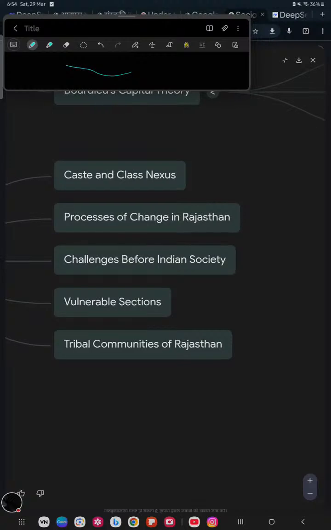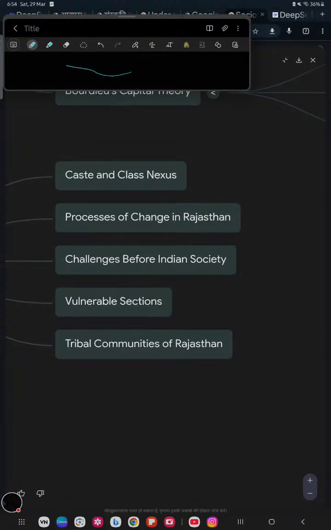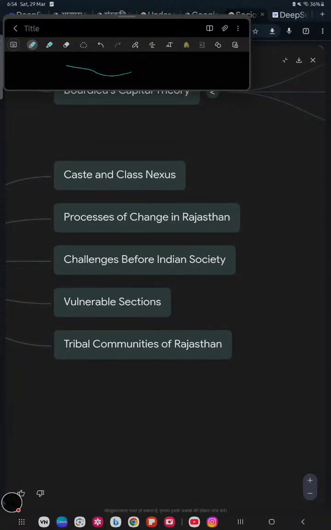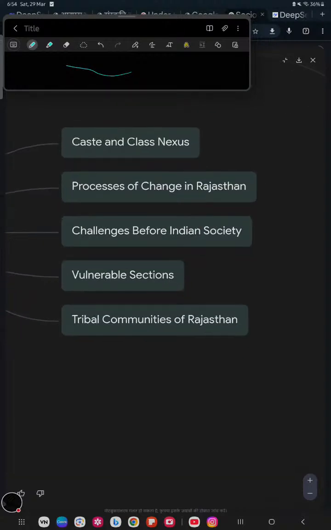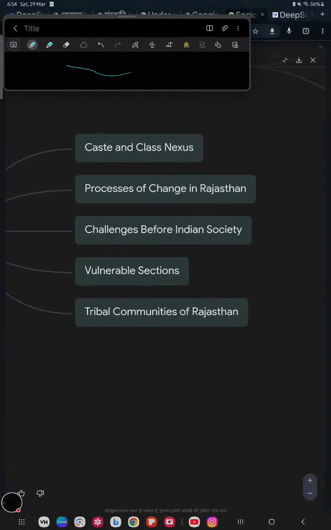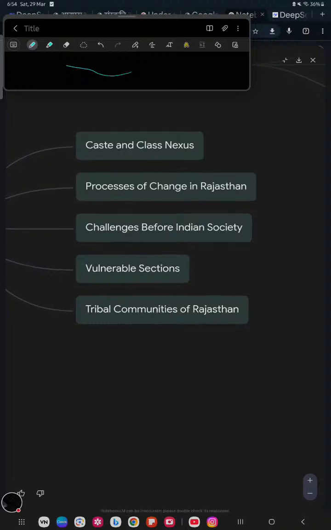Then come very big social problems in Rajasthan. Then come the vulnerable sections like tribals, women, and many more. The disabled, and the Accessible India movement. Then comes the tribal community of Rajasthan. Very few are given the status of PVTG.